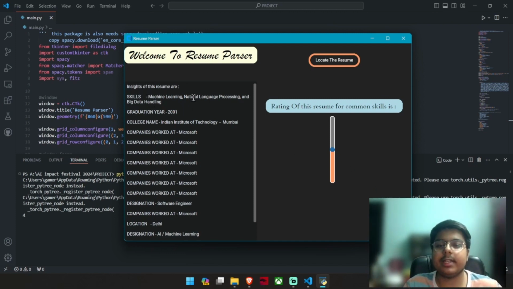like it has extracted machine learning, natural language processing, and big data handling. Therefore it counts these skills and the other things, like they have worked at Microsoft and they have graduated from Indian Institute of Technology, etc., for giving this a rating.